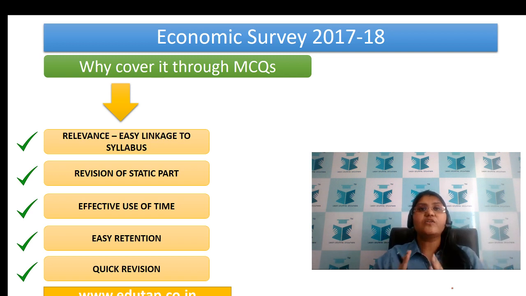Now, here you need to understand that we are telling you not to expect to test yourself through these MCQs. Basically, you're going through a learning process when you're going through these MCQs. So just go with the mindset that you're going to actually learn the Economic Survey through these MCQs. So rather than thinking, do I know this question or not, oh, I have got an incorrect answer, oh my God, I don't know the Economic Survey.